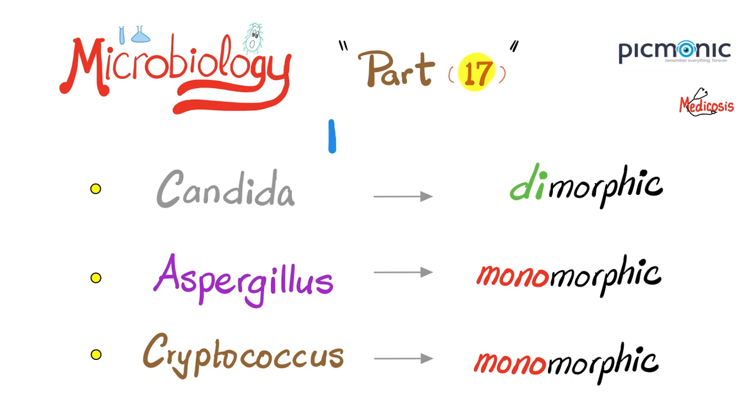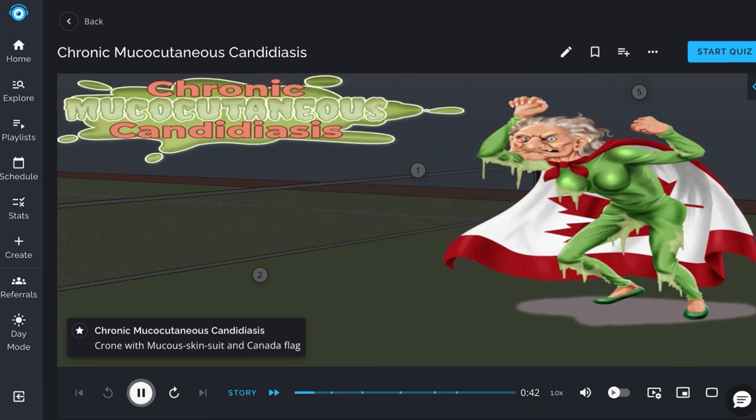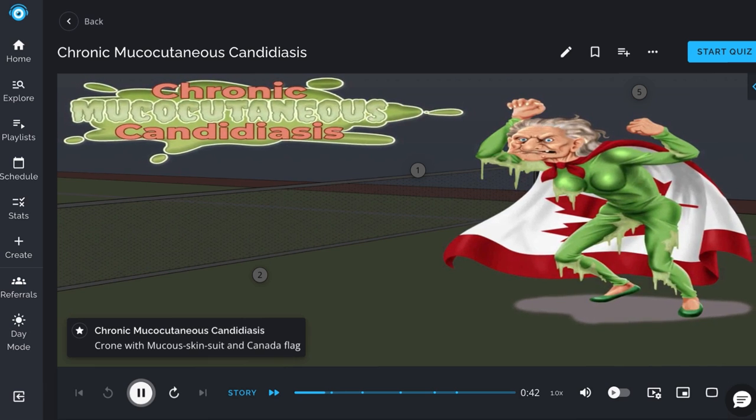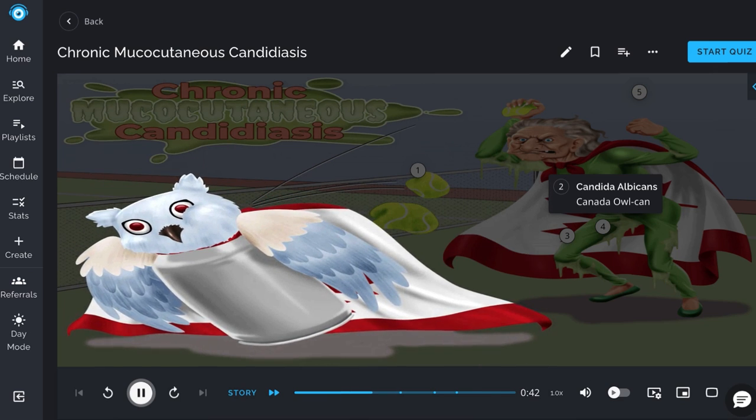Remember that it's the function of the T lymphocytes to normally protect you against viruses and fungi. But what if I have a T cell disorder? Then I can develop fungal infections and viral infections. Chronic mucocutaneous candidiasis is shown by the old crone wearing a mucus skin suit with a Canadian flag. This is an immune disorder characterized by T cell dysfunction, the deflated tennis balls. This causes the patient to be susceptible to chronic infections by Candida albicans, shown by the Candida owl can.